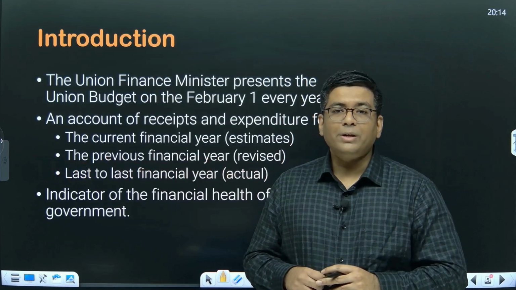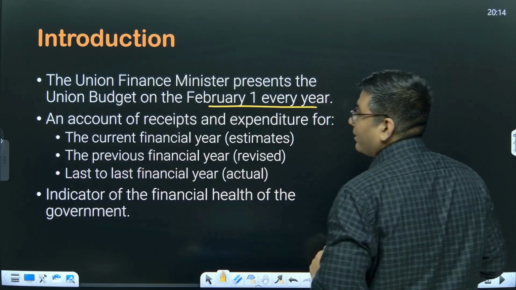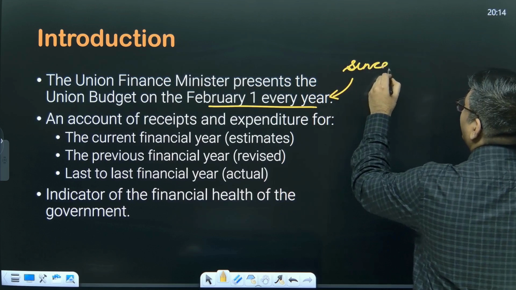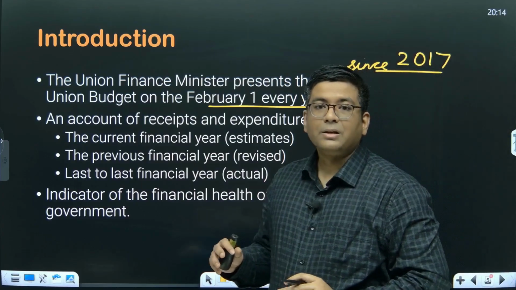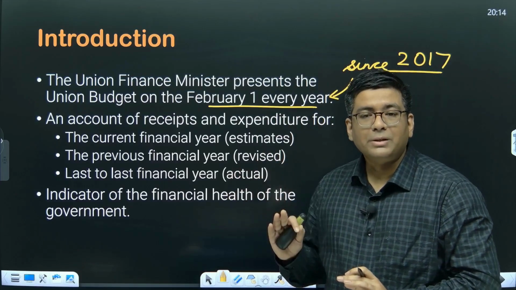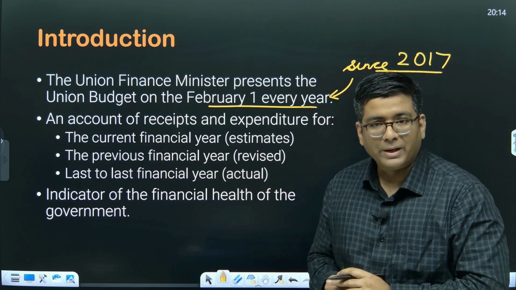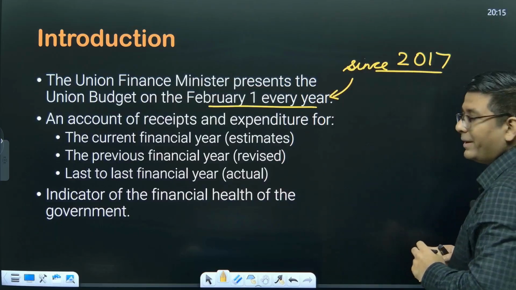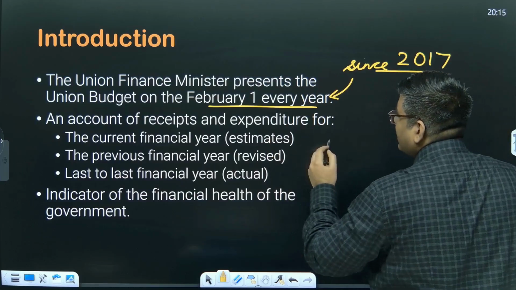Okay, so the union budget is presented by the Union Finance Minister on 1st of February every year. Now this particular arrangement has been in place since 2017. Since 2017 we find that the Union Finance Minister presents the budget on the first day. Before this year, the union budget, or the general budget as it was called, was presented on the last working day of February. So since 2017, this budget has been presented on 1st of February.